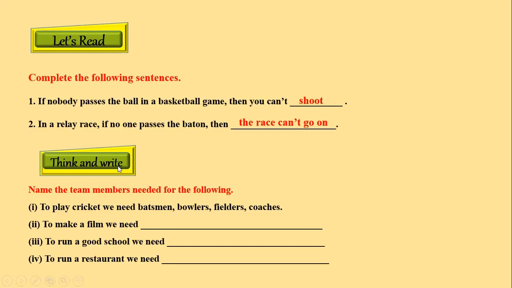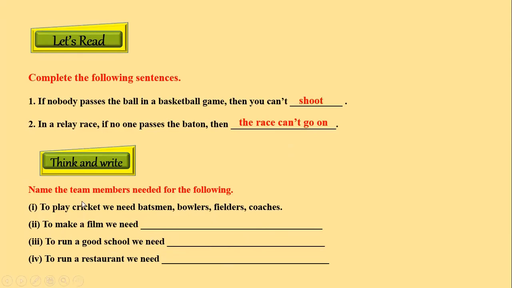Next, we have think and write. Name the team members needed for the following. Children, here different fields of occupation like film, school, and restaurant are mentioned. You need to list out the team members who are required to run these different fields of occupation. For example, to play cricket, we need batsmen, bowlers, fielders, coaches, etc.